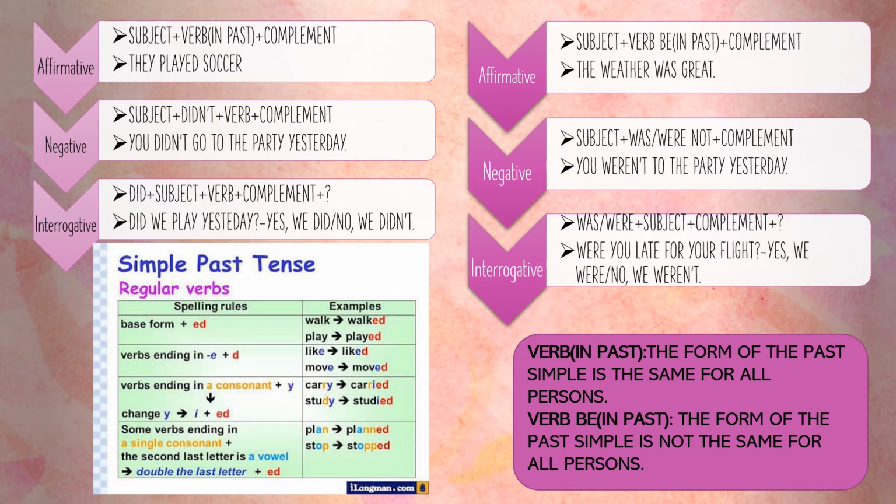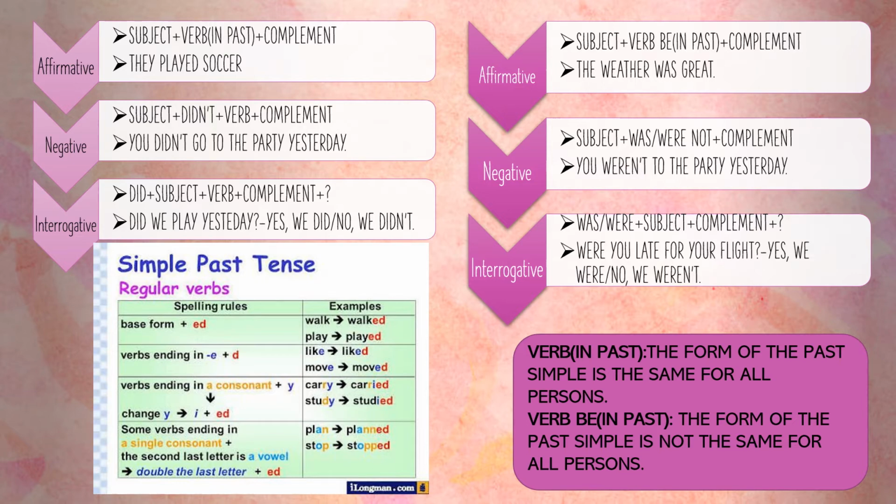The form of the past simple is the same for all persons. For example, for she, he, it, we, you, it is the same. And for verb be in past, the form of the past simple is not the same for all persons. For example, for she, he, it was, and also for I. And for you, we, they, it is were.